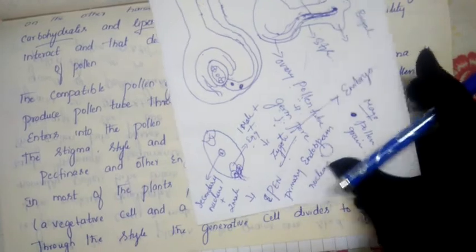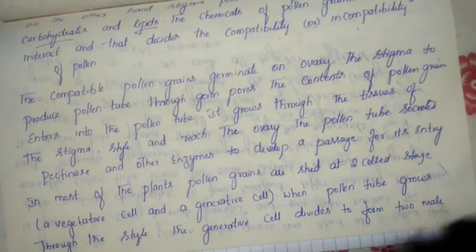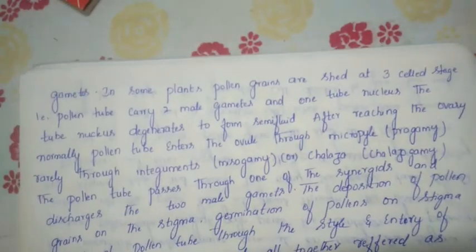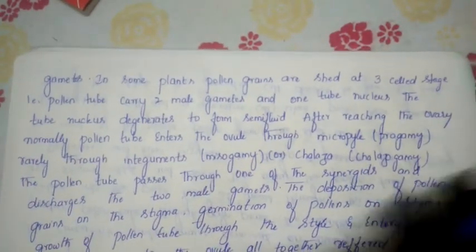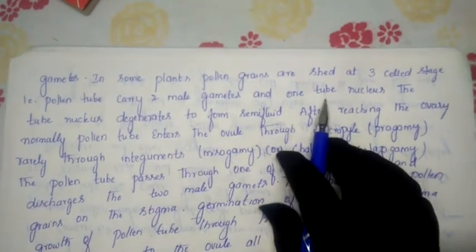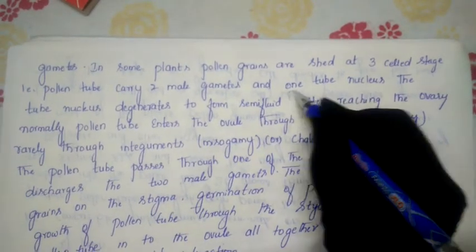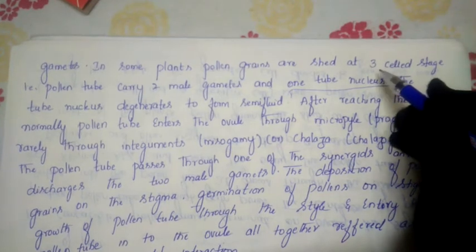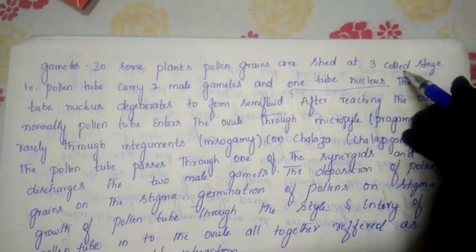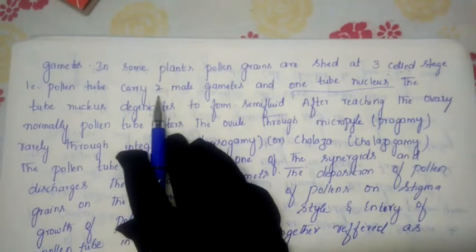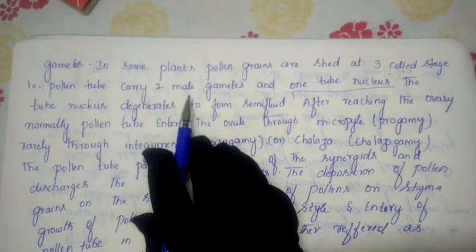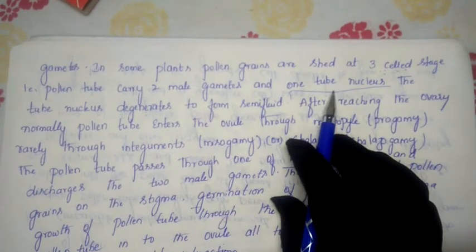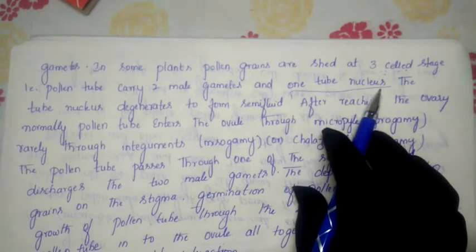Normally 2 male gametes are released, but in some plants, in rare cases, 3 cells get shed off instead of 2. In that case, 2 are male gametes, and the same process is held, while the other one we call the tube nucleus.